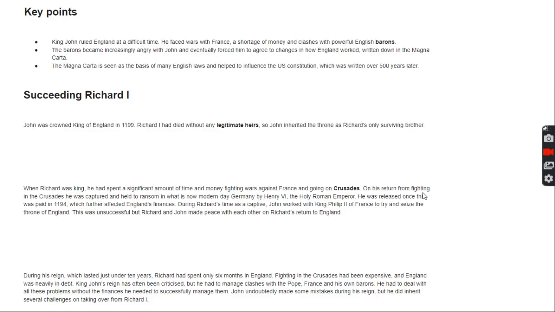The Magna Carta. Key points. King John ruled England at a difficult time. He faced wars with France, a shortage of money and clashes with powerful English barons. The barons became increasingly angry with John and eventually forced him to agree to changes in how England worked, written down in the Magna Carta. The Magna Carta is seen as the basis of many English laws and helped to influence the U.S. Constitution, which was written over 500 years later.